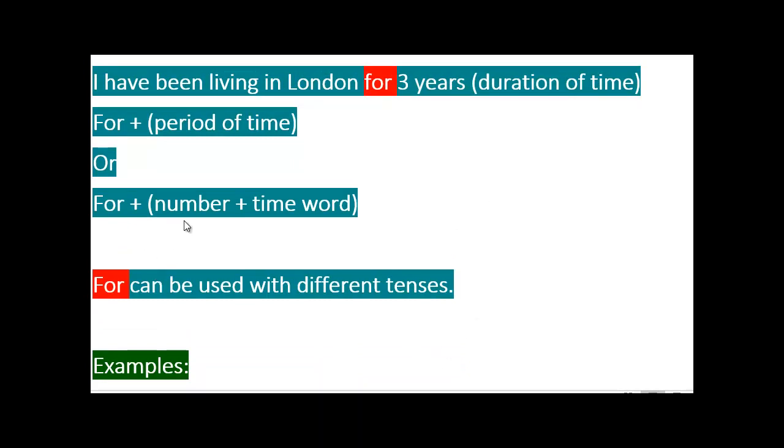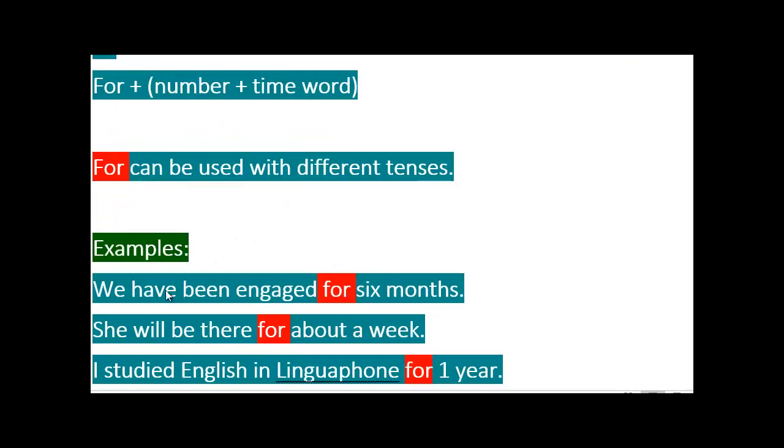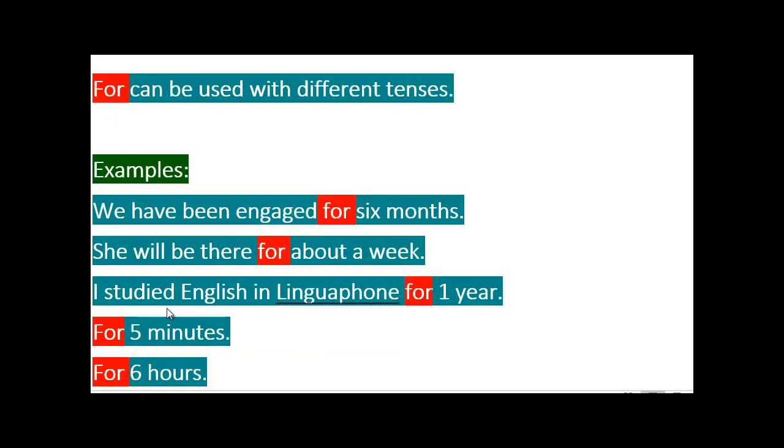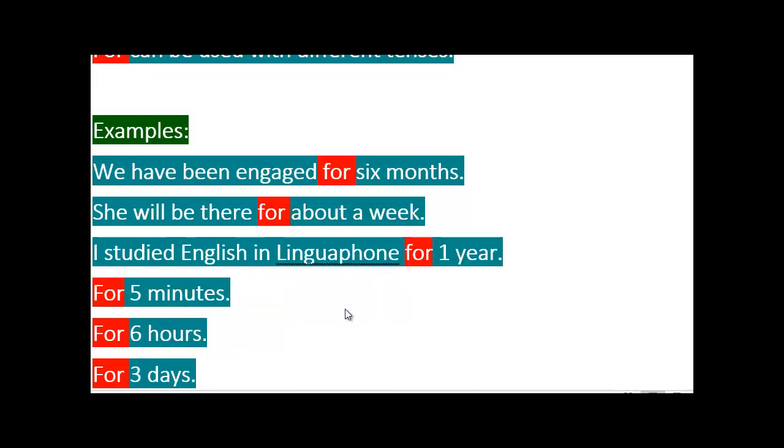So, for example, a number of time. Here are some examples: we have been engaged for 6 months. You have a number, 6, and months, a time word. Another one: she will be there for about a week. That's an expression of time, a duration. For about a week. I studied English in Linguaphone for 1 year.